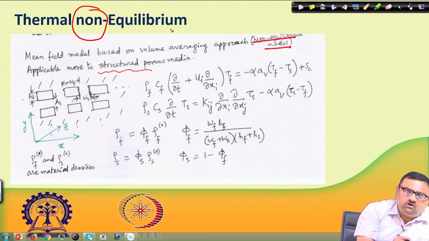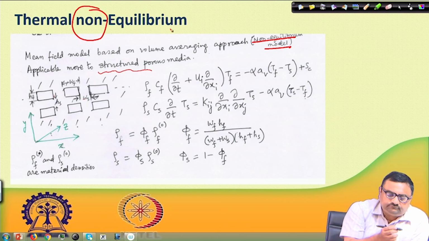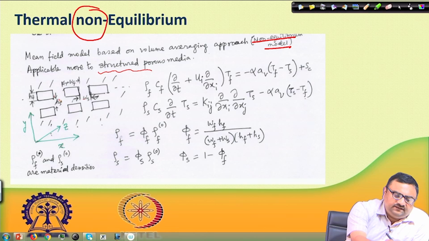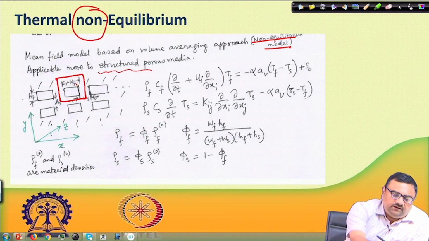Then for the total volume, I pick up one representative section out of this. This is WF, this is WS, the distance between this and this is WS. So this is half of WS to this side, and half of WS to this side.